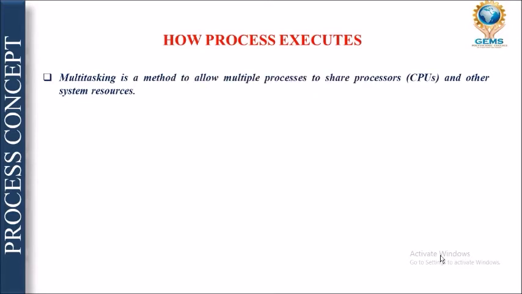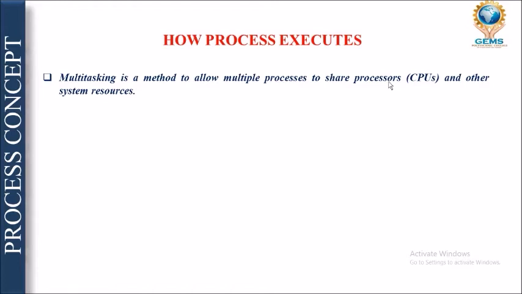So let's see how the process executes. Let us talk about multitasking. Why multitasking? Because multitasking nowadays provides a very good platform for the operating system to execute several processes at a time, right? In this, multiple processes share the processor, that is, the CPU. But you should remember one thing: multiple processes are sharing the processor, but all these processes are not associated with the CPU at a single time.